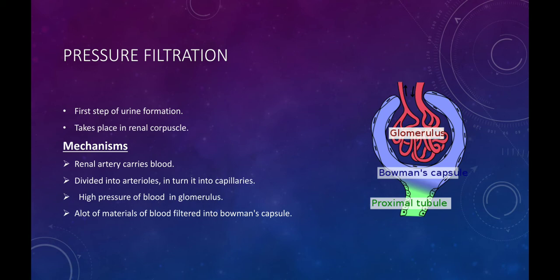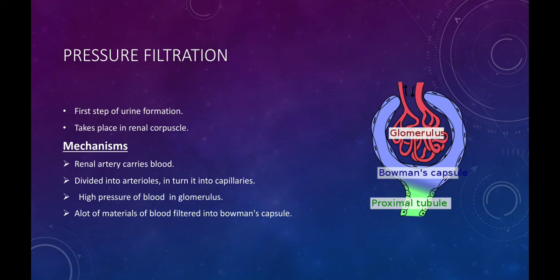First we discuss pressure filtration. Pressure filtration is the first step of urine formation that takes place in renal corpuscle. This process basically takes place in the Bowman's capsule and in the glomerulus. Now what is the mechanism of pressure filtration? First of all, renal arteries that carry blood enter into the glomerulus. Renal arteries are divided into arterioles, and then they are divided into capillaries.